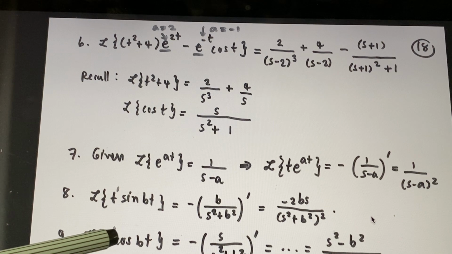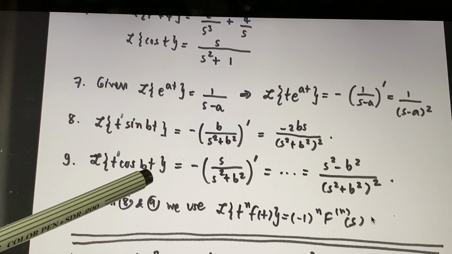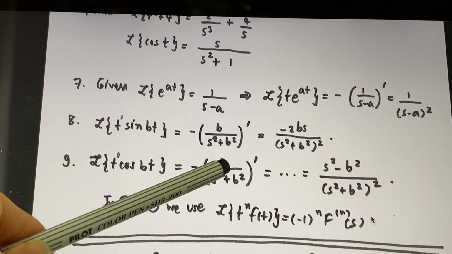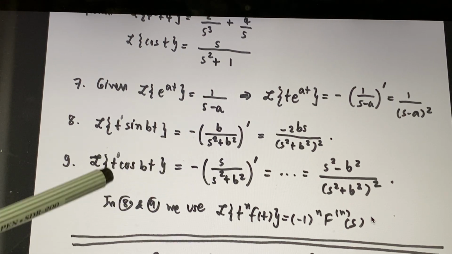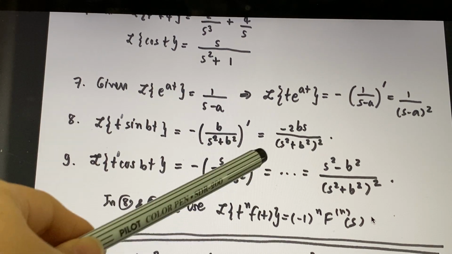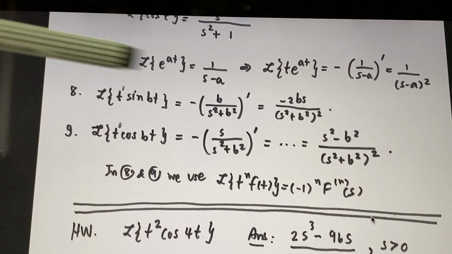And number 9, similarly, Laplace transform of t times cosine bt is equal to minus 1 power 1 times Laplace transform of cosine bt, which is s over s squared plus b squared. And then you take the first derivative, simplify, you should get this one.